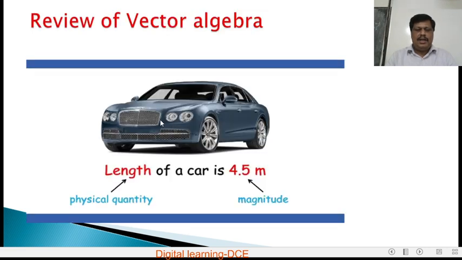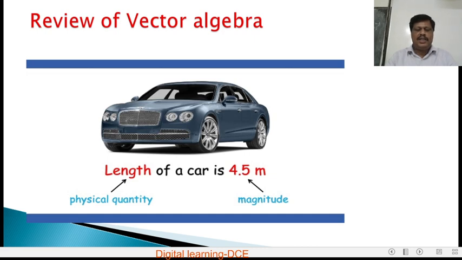So, for example, if we take here, it is a car. The length of a car is 4.5 meter. Length represents a physical quantity, whereas 4.5 meter represents magnitude. Magnitude means amount. For example, a rice of 5 kg.